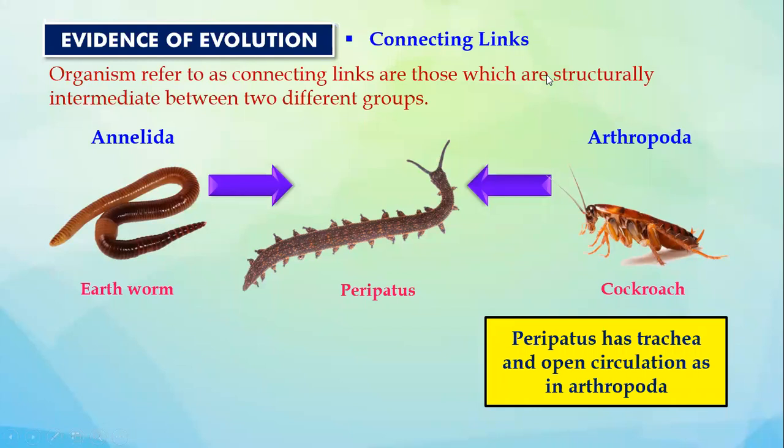Come on, write Annelida, make an arrow, then write peripatus, and then again the arrow, and then arthropoda. Now below Annelida, you can write the example for you to remember: earthworm. Below arthropoda, you can write an example to remember: cockroach. These examples are for your understanding of what Annelida is and what arthropoda is.